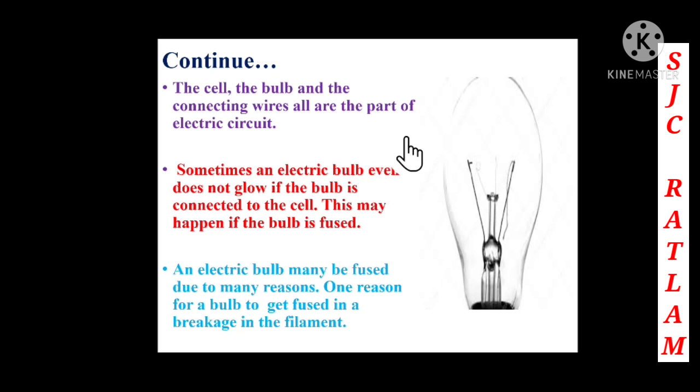Now here we will see how the bulb is fused. An electric bulb may be fused due to many reasons. One reason we can see, children, is a breakage in the filament. Here we can see this filament. There is a breakage in the filament. Because of that, the bulb is fused and the current is not flowing, and that's why the bulb is not glowing.